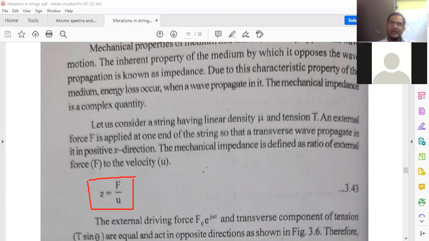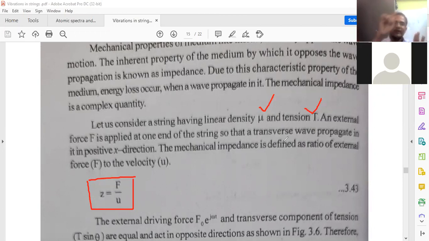So for that, let us consider a string of length l, linear density mu, which is subjected to the tension capital T. So we are considering a stretched string of length l, having the linear density mu, and which is subjected to the tension capital T. Here the string is stretched between two clamps along the x-axis.